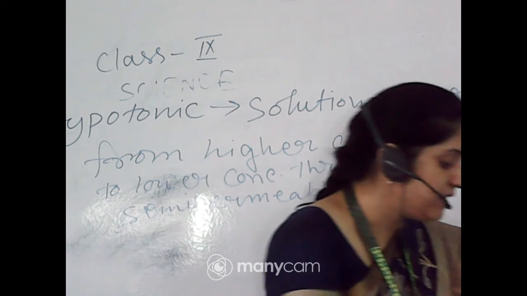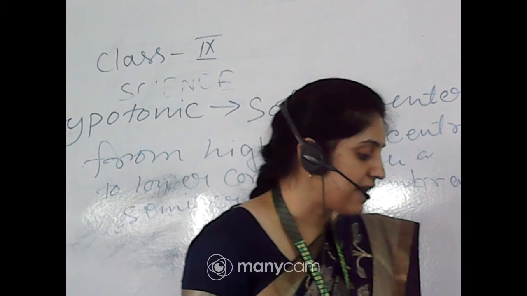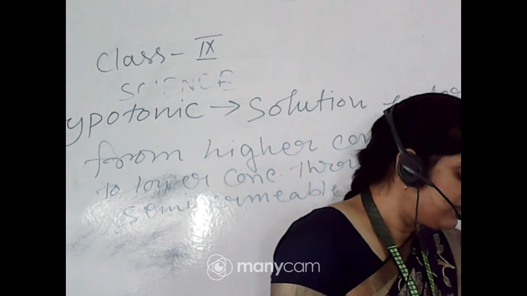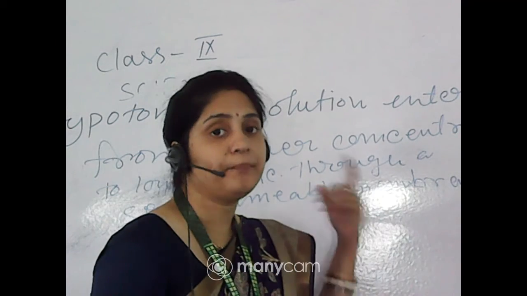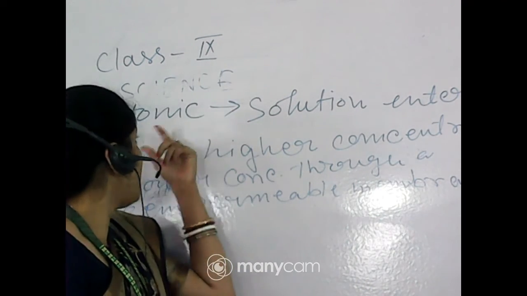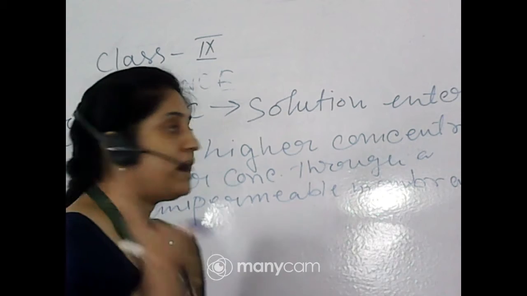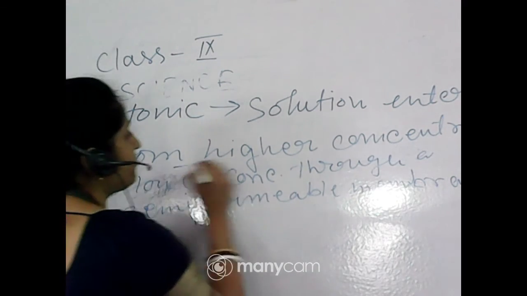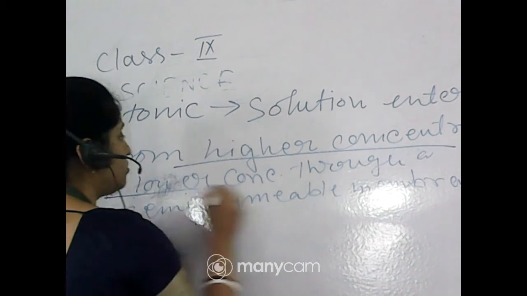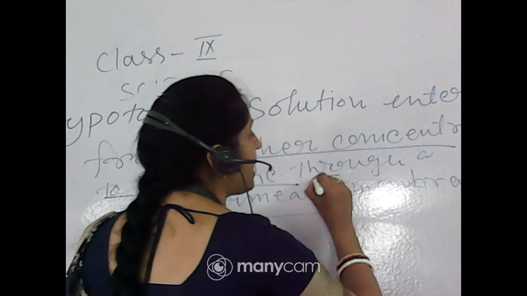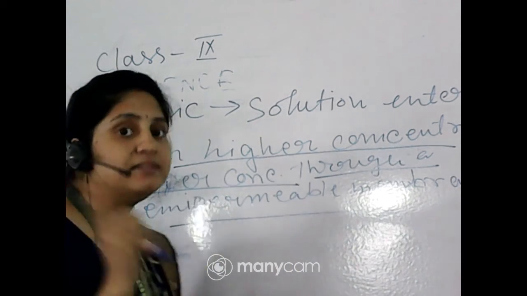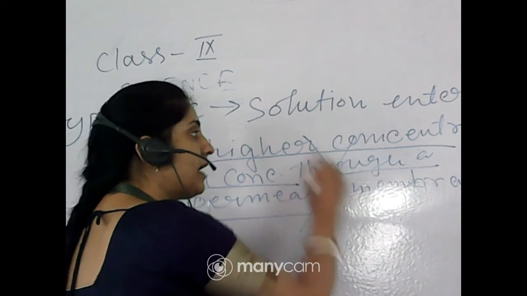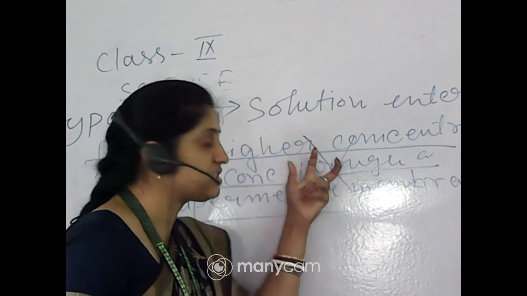So if the medium surrounding the cell has a higher concentration than the cell, remember these things when you give the definition of hypotonic and hypertonic. You must write down these two points: from higher concentration to lower, and through a semi-permeable membrane. If any one of these two is absent in your definition, marks will be totally cut. Okay, because both must be present.